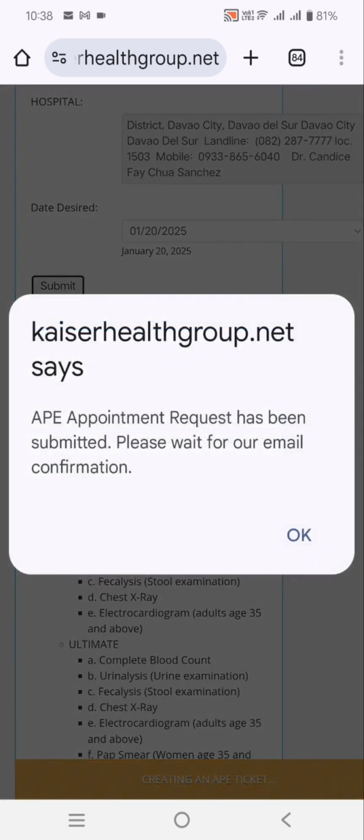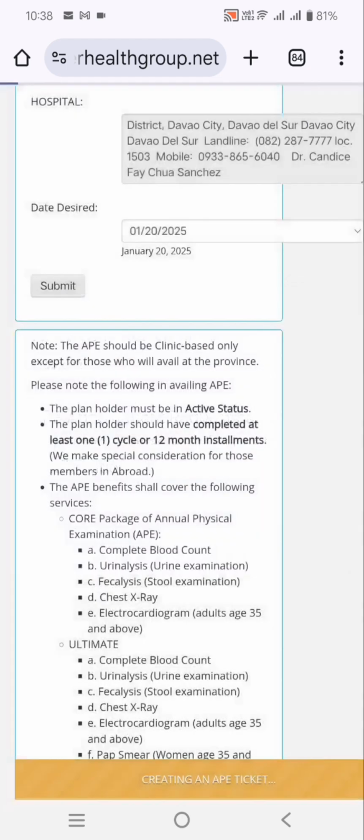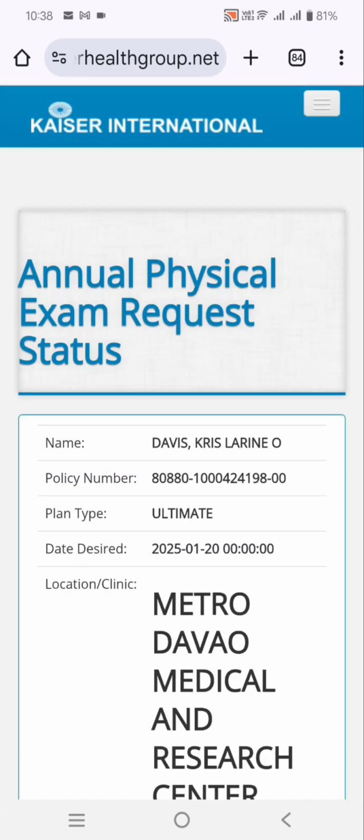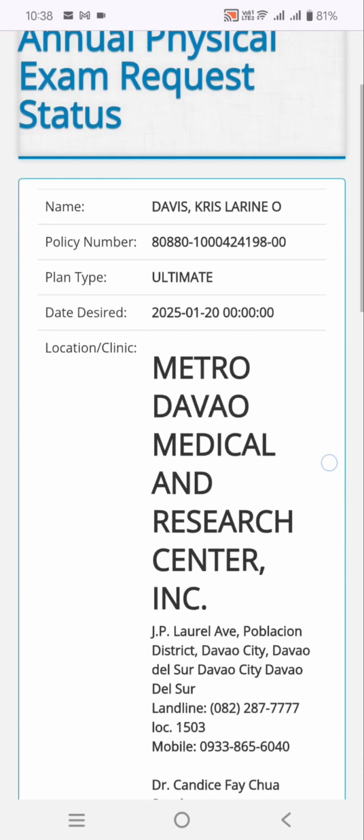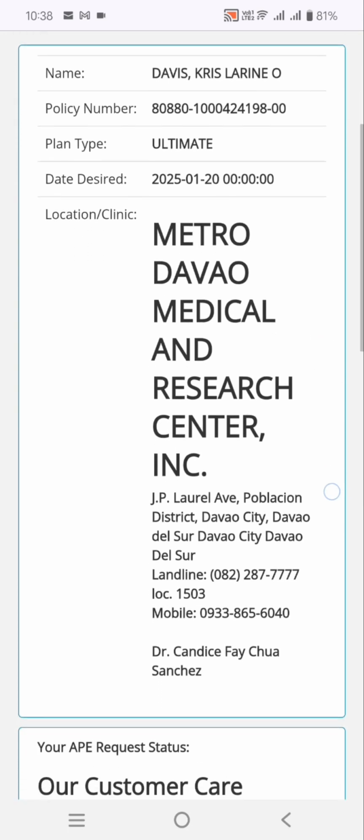So after reviewing all the information, so APE appointment request has been submitted. Click the submit button and then review all the details.